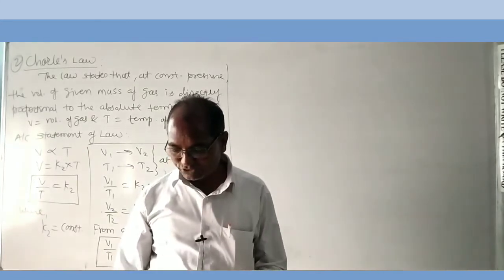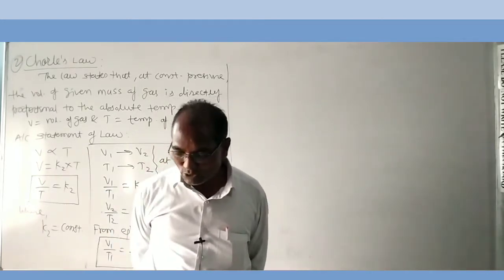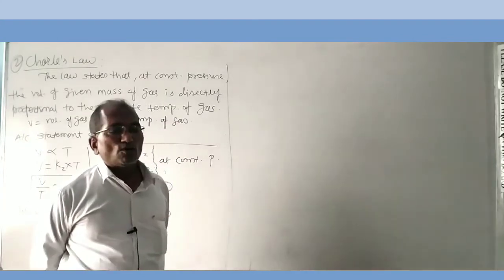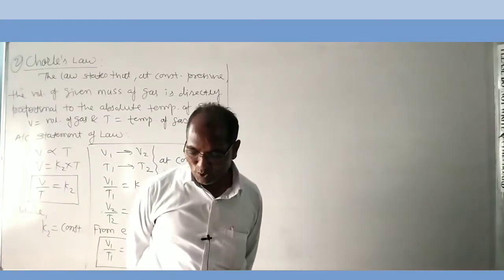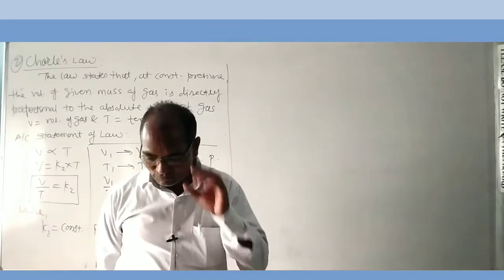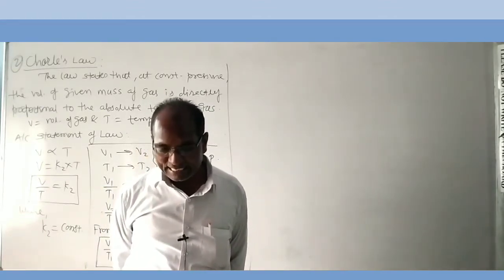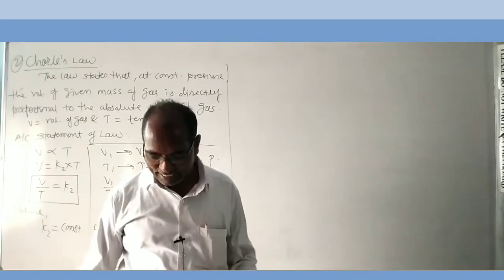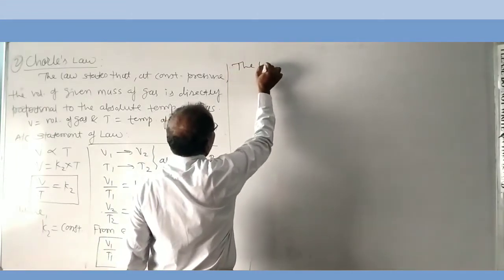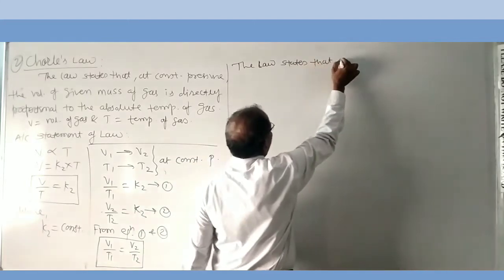At constant pressure, the volume of a given mass of gas increases or decreases by 1 upon 273.15 of its volume at 0 degrees Celsius for every degree rise or fall in temperature. Second statement, the law states that